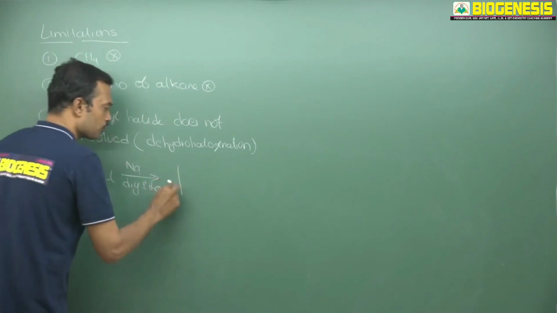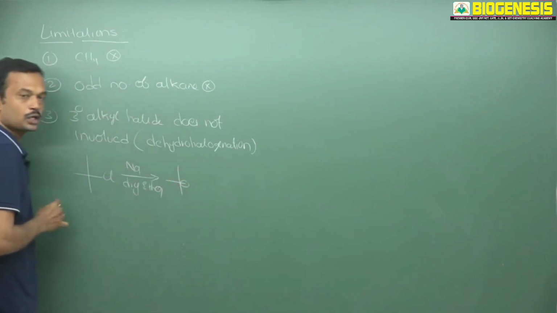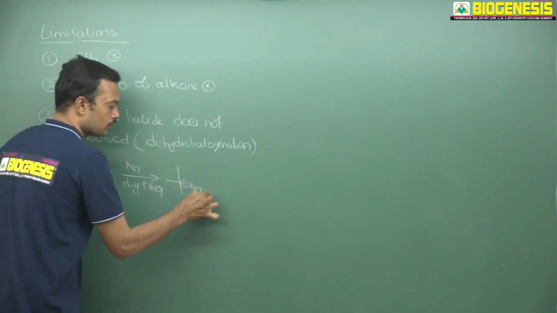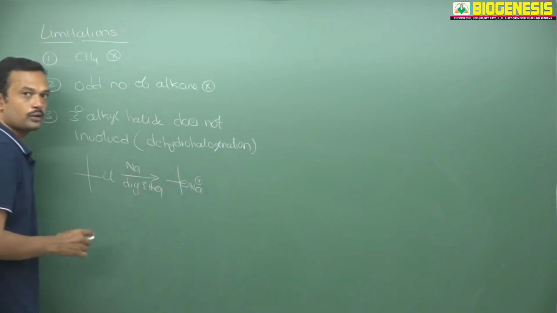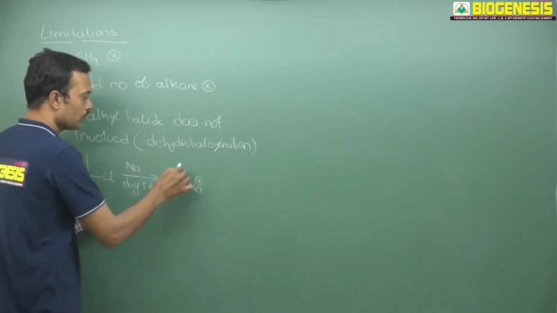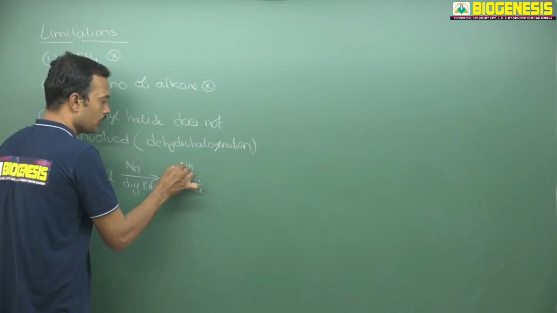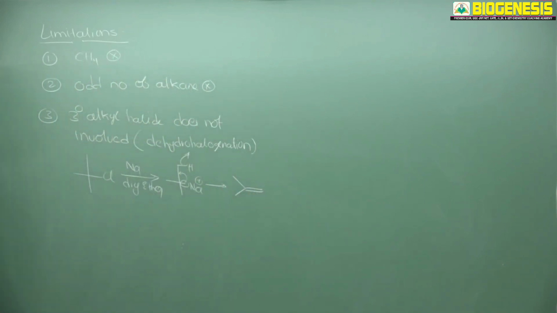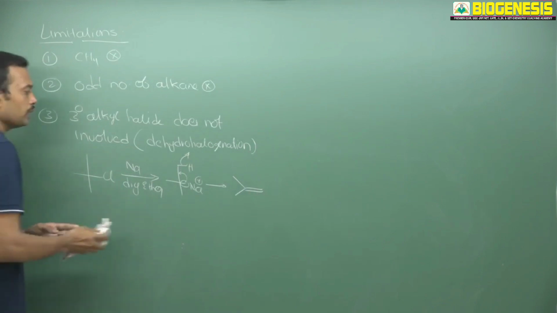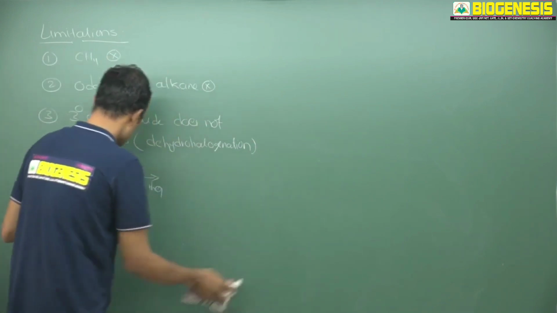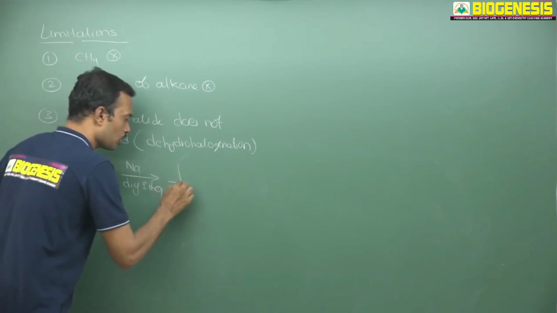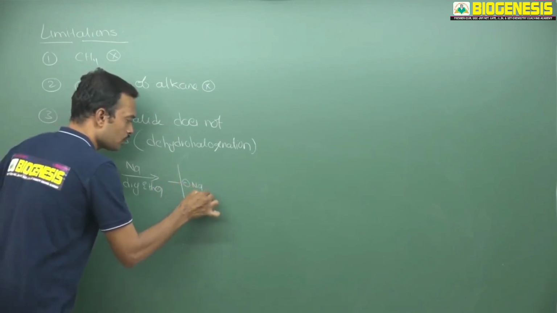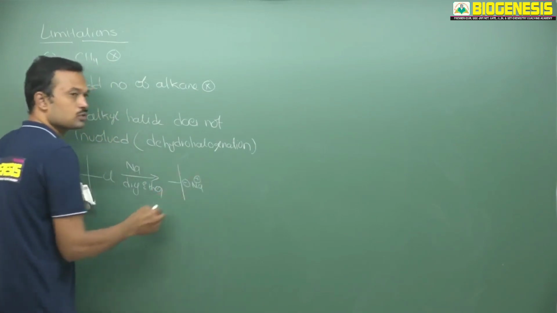Initially it will form the organometallic compound, that is a negative ion, sodium and negative ion here. So finally what happens, it won't survive here. Here a hydrogen atom is present, it will eliminate like this, and finally there is a formation of a double bond. So here it will be eliminated in two different ways. So this forms an organometallic compound.